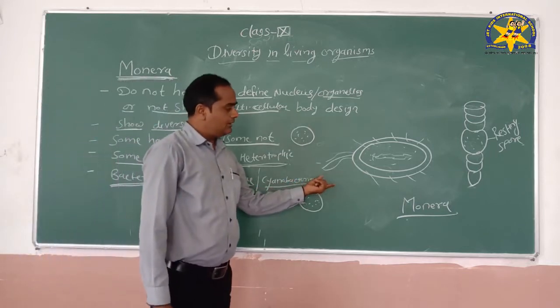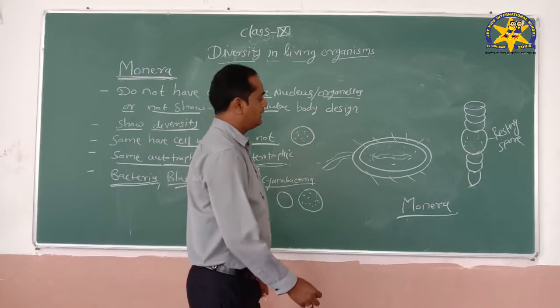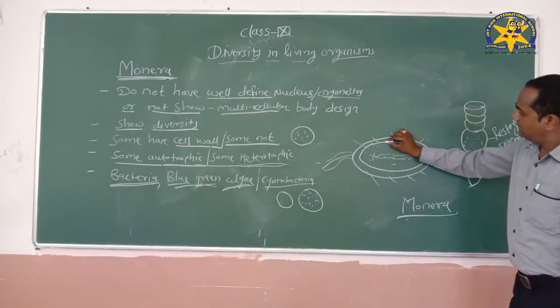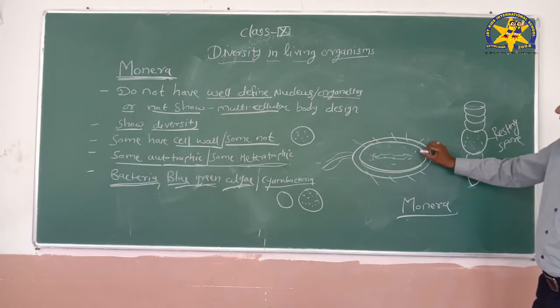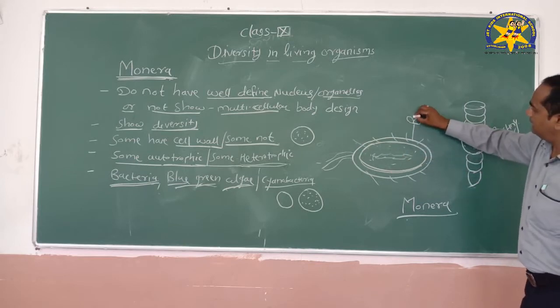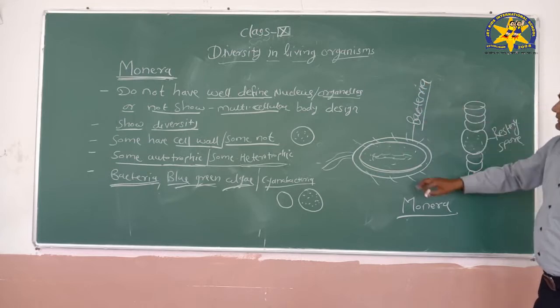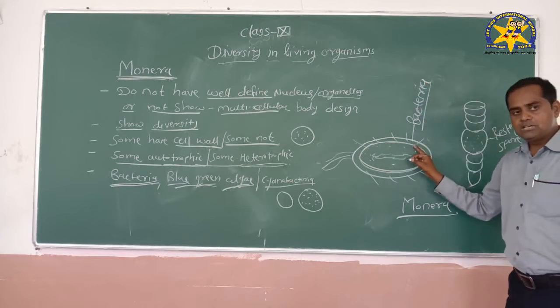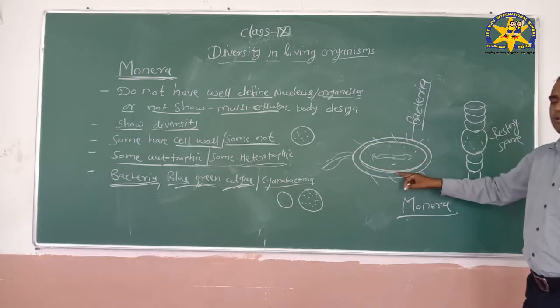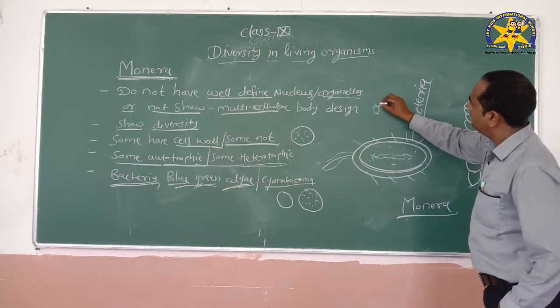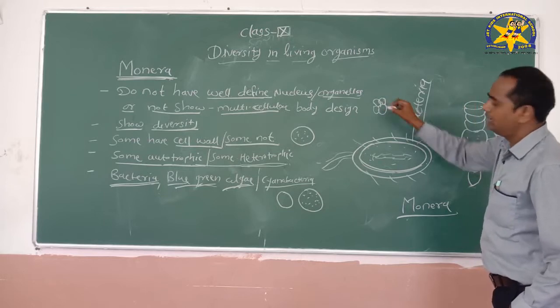If you want to see an example in the form of a figure, this is the typical structure of a bacteria. This is a short rod shape or elongated shape of bacteria. Some bacteria show a coccoid form, meaning a round form.